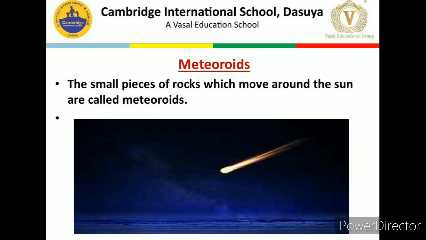Now next we have meteoroids. Meteoroids are the small pieces of rocks which move around the sun. These are known as meteoroids, and there is one image on your screen. You can see here, this is the meteoroids.